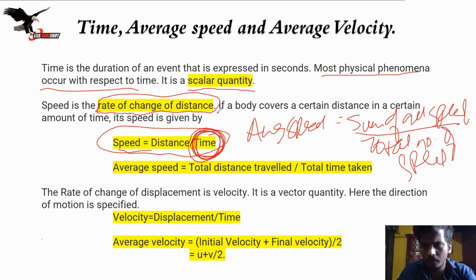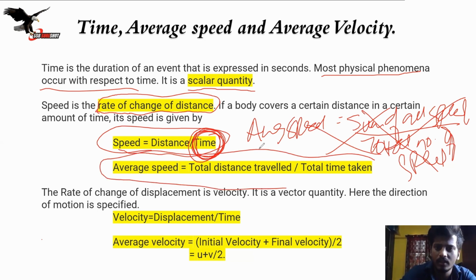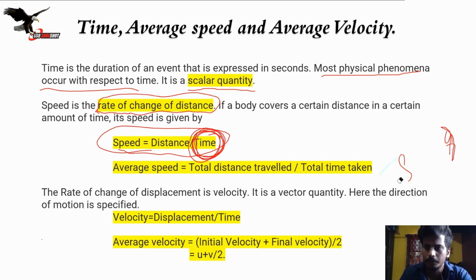Now this is a wrong formula. Okay, this is definitely a wrong formula. Why? Because you must have studied about the averages, not average speed. Averages in mathematics means the sum of all observations divided by the total number of observations. But in science it is the wrong definition. What is the correct formula for this? Average speed is total distance covered divided by total time taken. This I guess you now know.